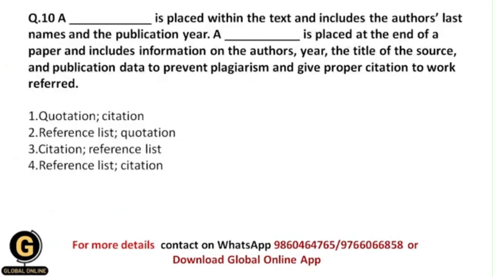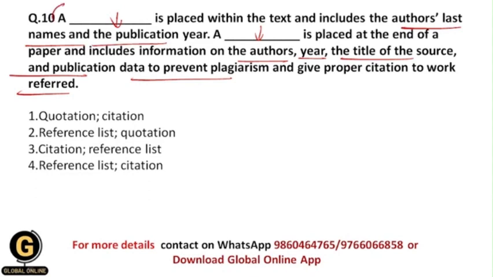Okay, now next: a dash is placed within the text and includes the author's last names and the publication year. A dash is placed at the end of a paper and includes information on the author's year, the title of the source, and publication data to prevent plagiarism and give proper citation to work referred. So basically, students, in this question we need to fill up these two blank spaces.